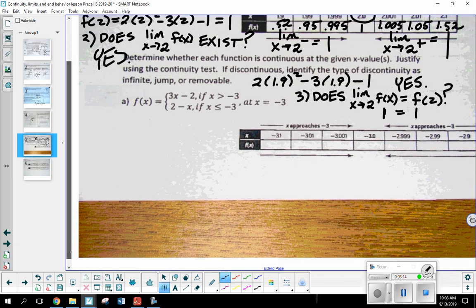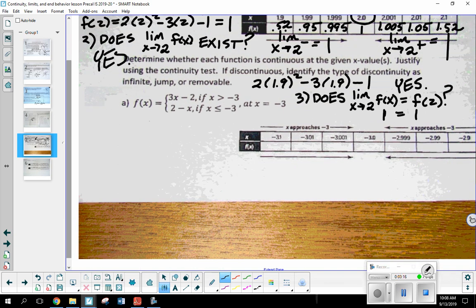Now let's look at this guy. And you can probably tell before we even go ahead and get started what's going to happen. But this is our confirmation. This is our algebraic way of verifying what's happening, why we believe we're going to have a certain type of discontinuity. So step 1, and I always like to go ahead and write out some questions here. Does f of, now for this piecewise function, I'm interested in what value? There we go. Is this piecewise function continuous at x equals -3?